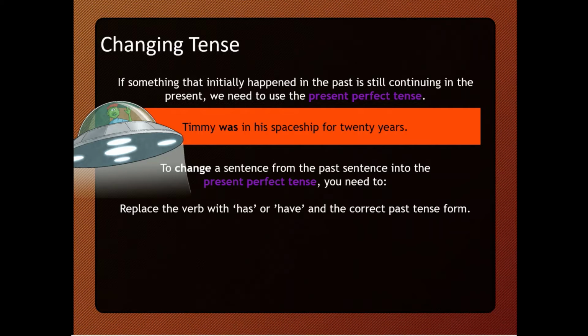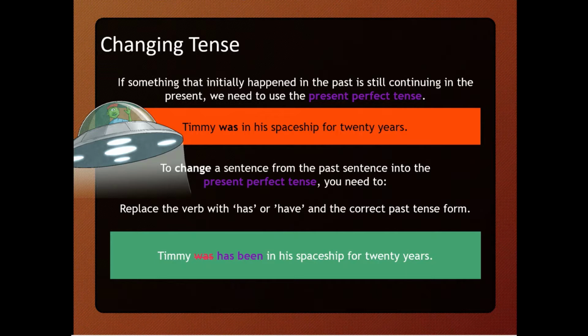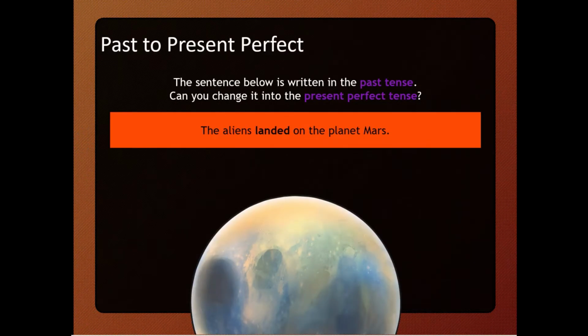Timmy was in his spaceship for 20 years. To change a sentence from the past tense into the present perfect tense, you need to replace the verb with has or have and the correct past participle form. So it will be: Timmy has been in his spaceship for 20 years. That's correct.